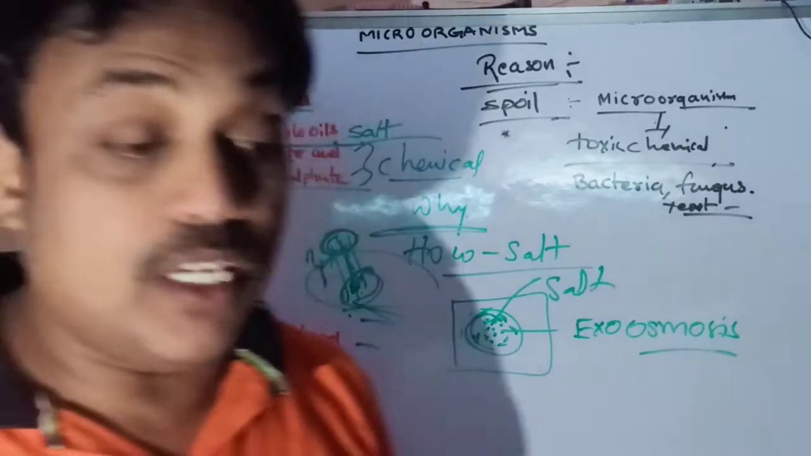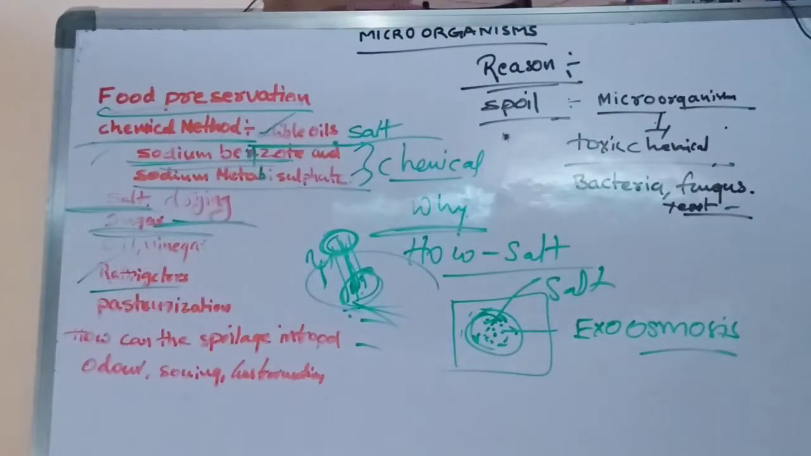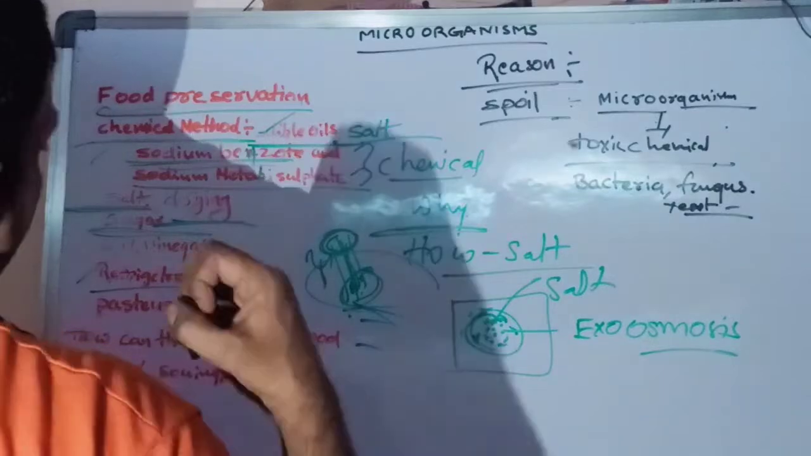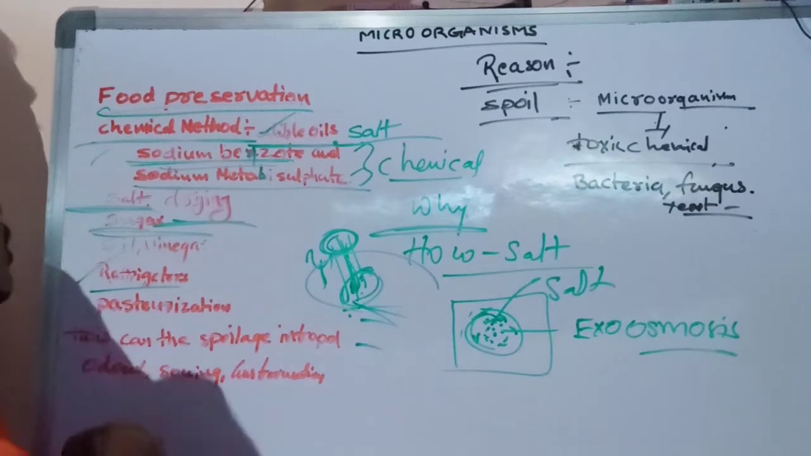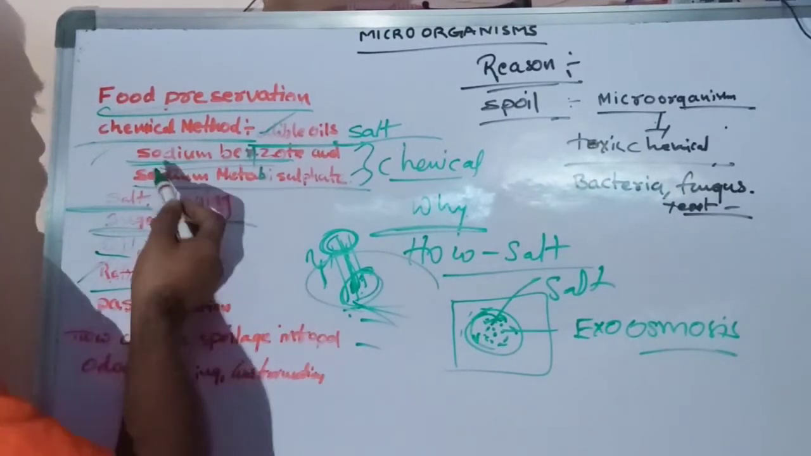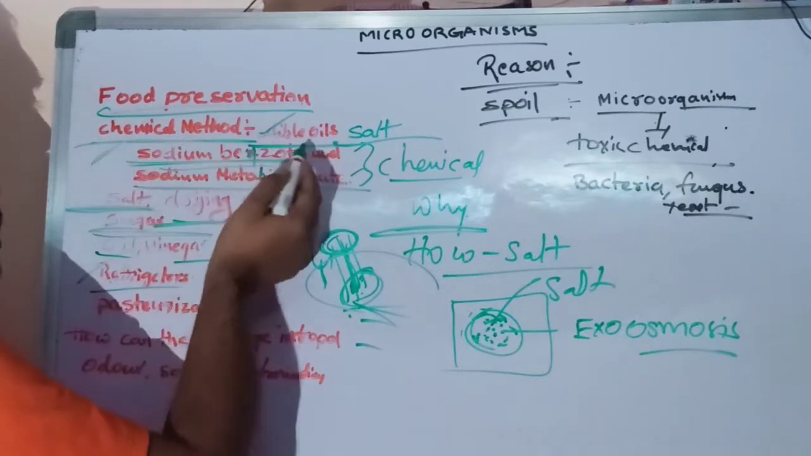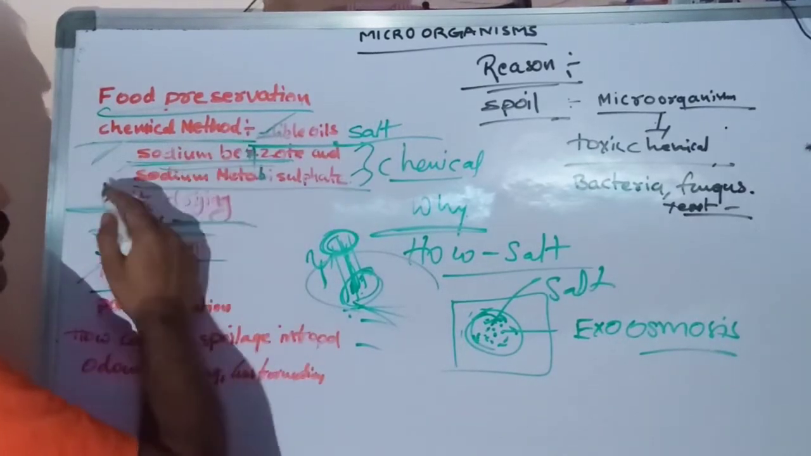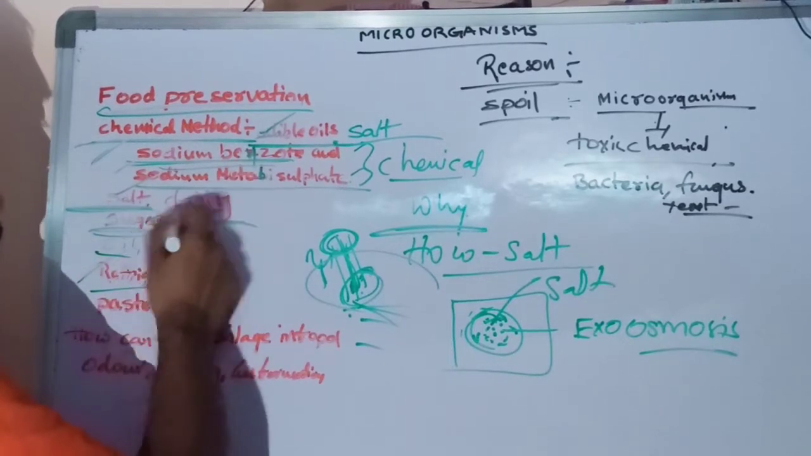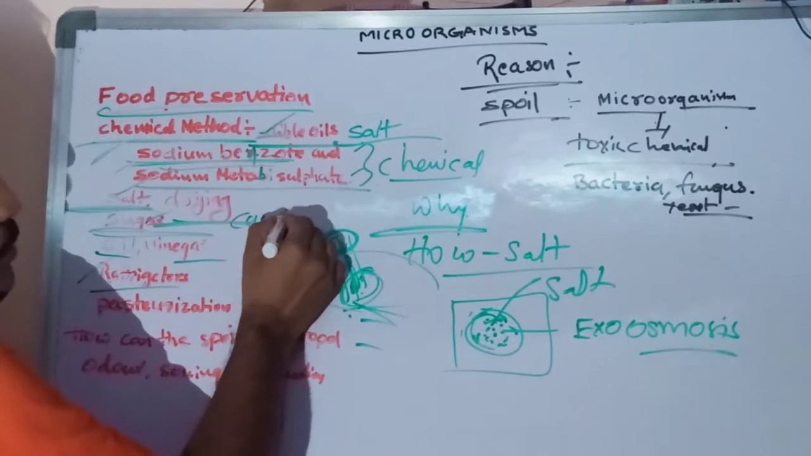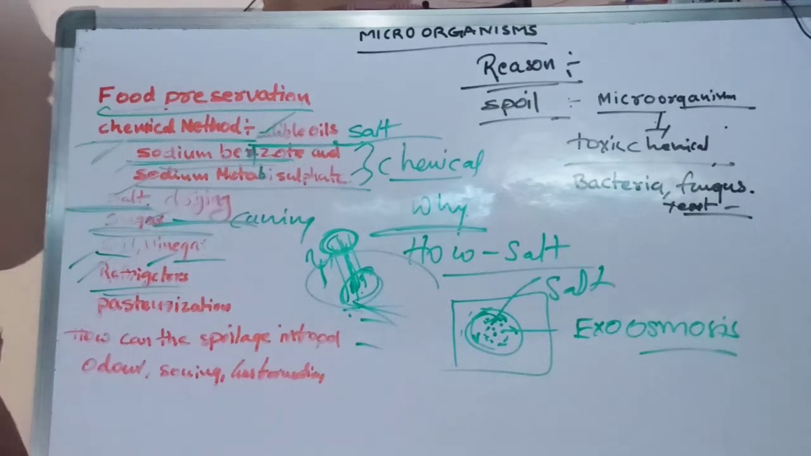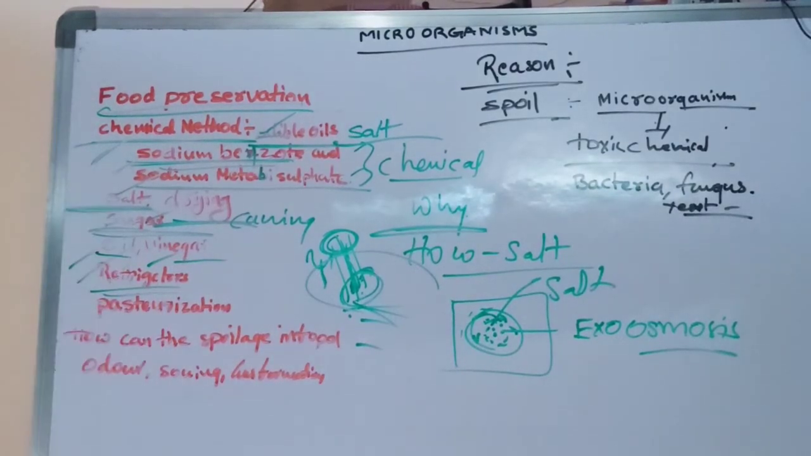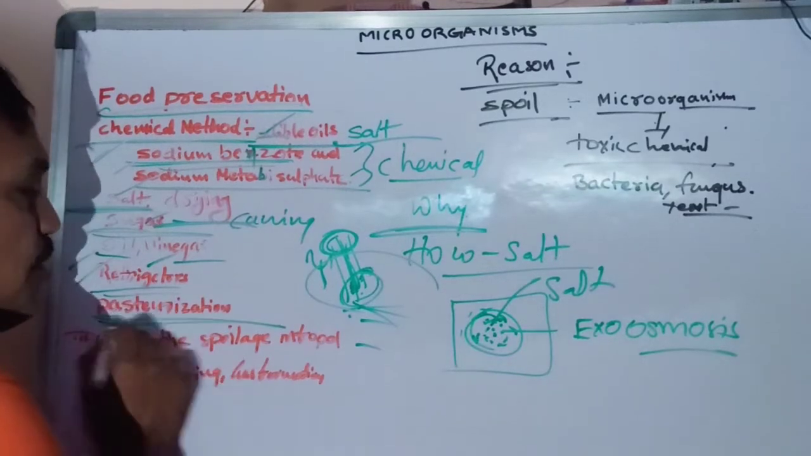And oils and vinegar. What is vinegar? Acetic acid. The vinegar and oils are also useful as a preservative method to preserve food material. Chemical methods, edible oils, salts, sodium benzoate, sodium metabisulfite, drying, canning, oil, vinegar, sugar, refrigeration. Refrigerators are also useful as a preservative method, and also pasteurization, very important.